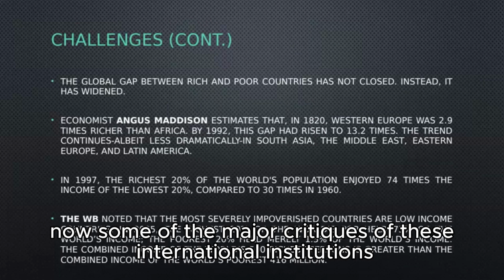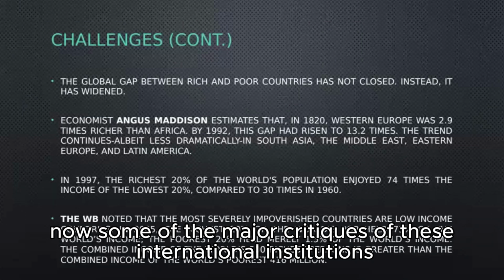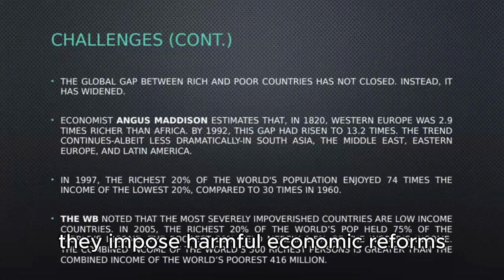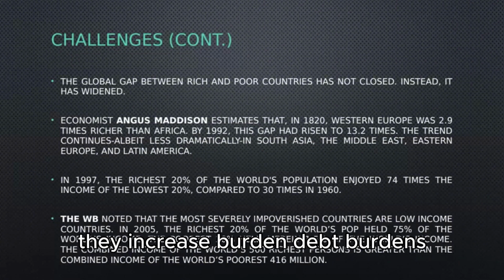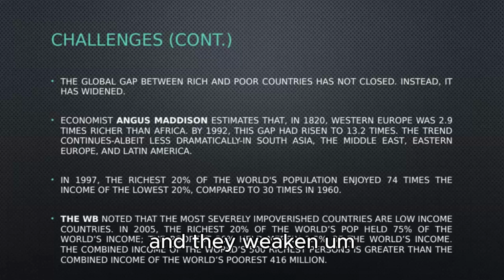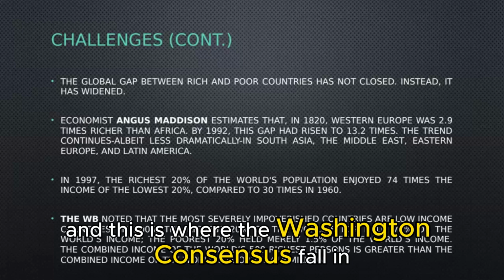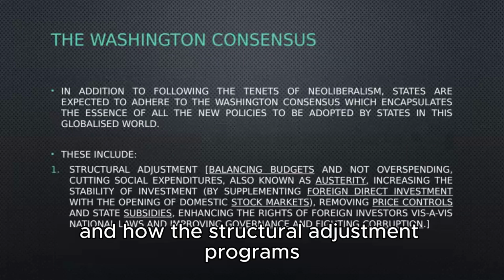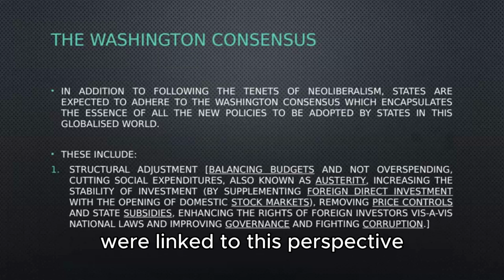Now, some of the major critiques of these international institutions are that they may favor wealthy countries, they impose harmful economic reforms, they increase debt burdens, and they weaken social welfare programs. And this is where the Washington Consensus falls in, and how the structural adjustment programs were linked to this perspective.